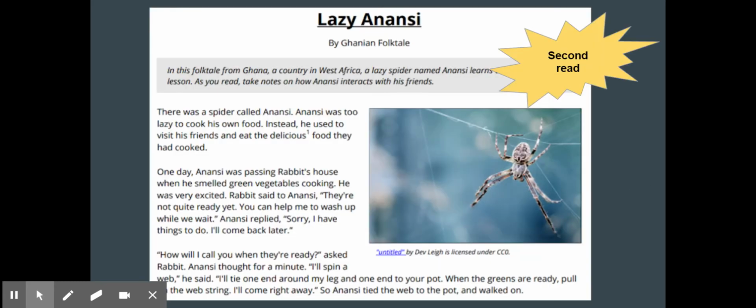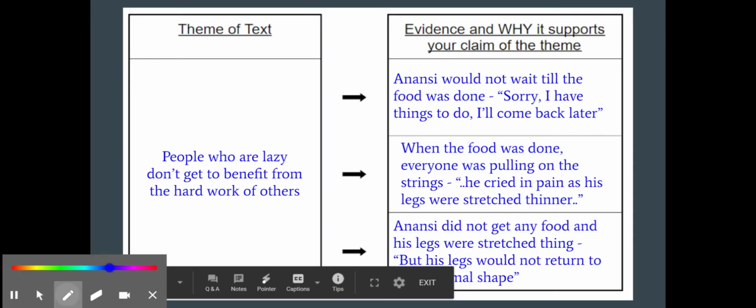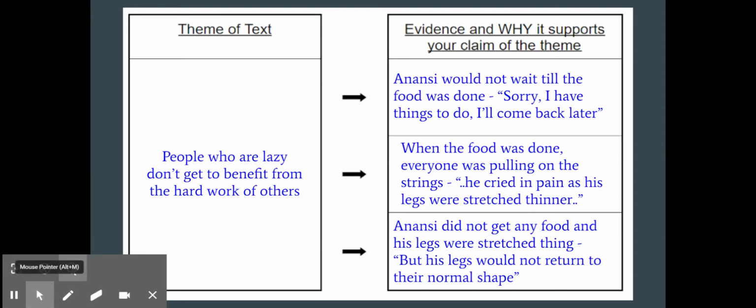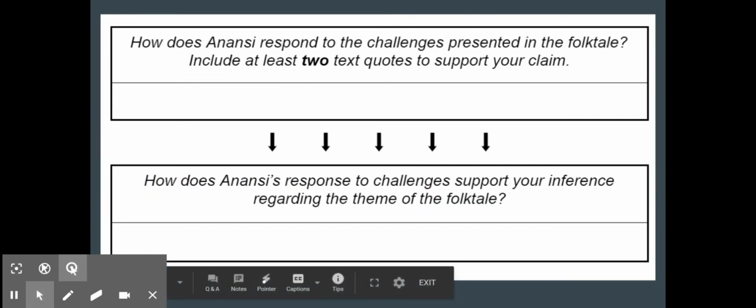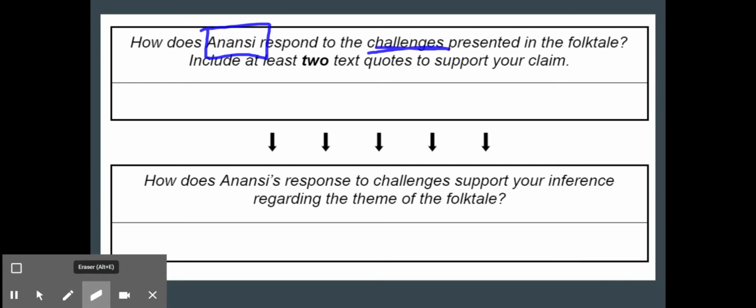So again, we've already determined the theme. We can look at this again if we need to, but we've already determined our theme from our last lesson. We know that the theme is people who are lazy don't get to benefit from the hard work of others. So now we're going to be looking at how does Anansi respond to challenges, okay? And so our character that we are thinking about is Anansi and how he responds to the challenges, specifically those challenges of having to wait till the food is done.